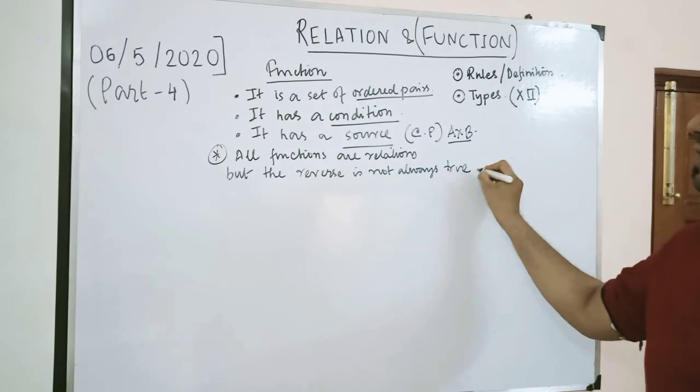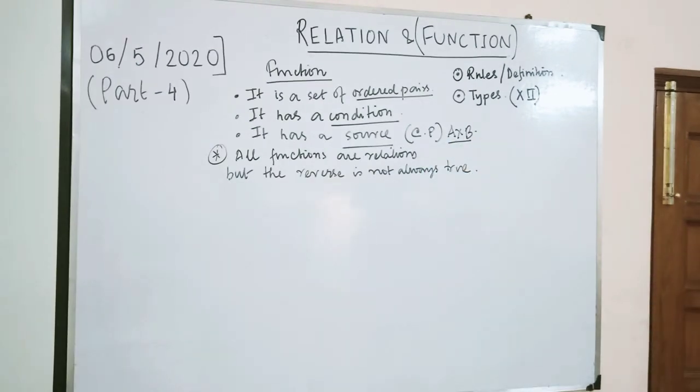That means all relations are not functions.